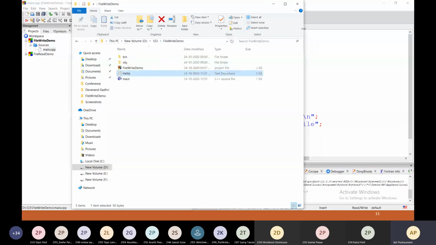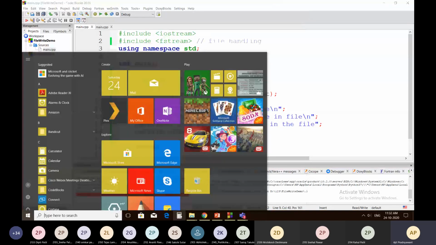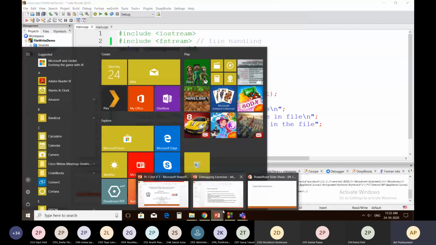Now we are going to learn how to read data from a file.